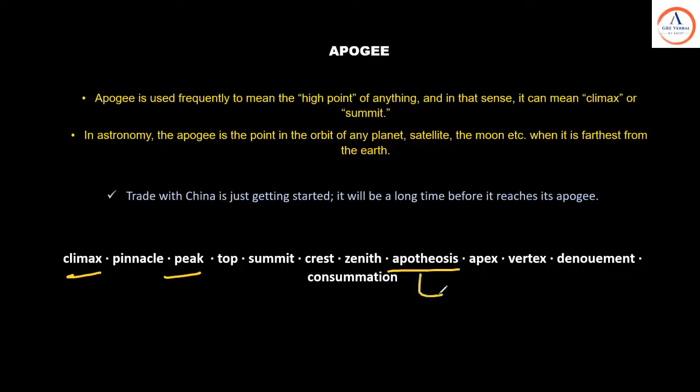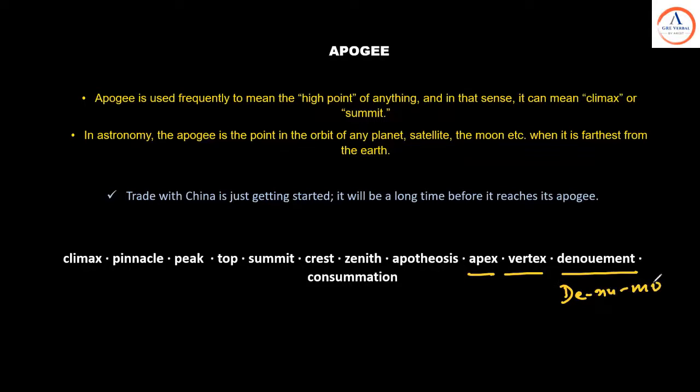This also means to elevate somebody to a divine status. Apotheosis of someone is to elevate somebody to a divine status. Also, let's look at the other ones. The apex means the top point. The vertex is not denouement, it's denouement. You can pronounce it like this, denouement.